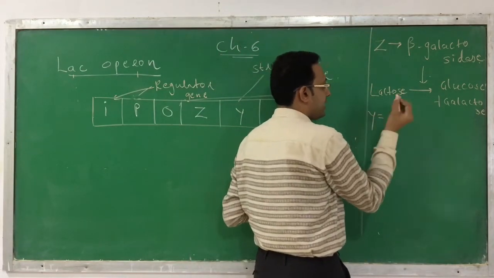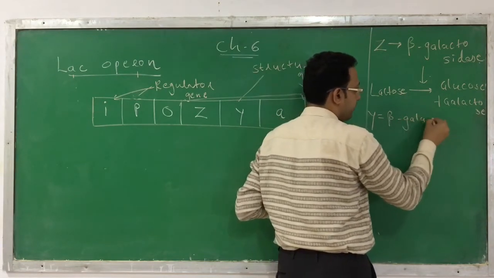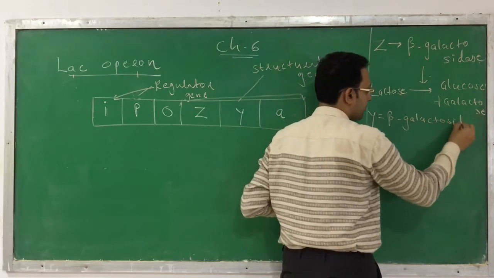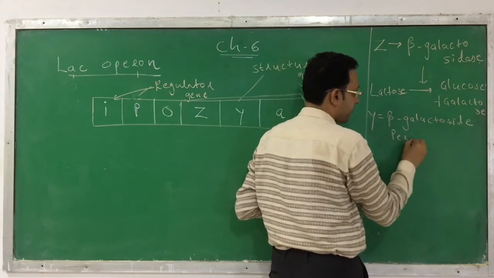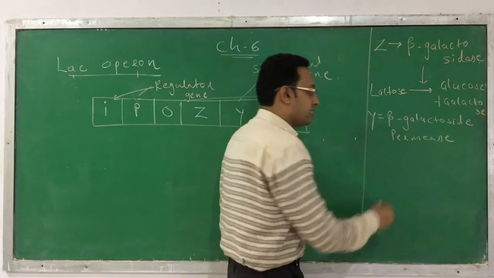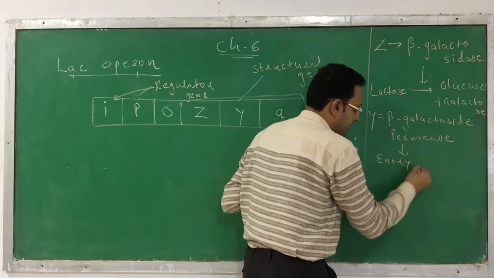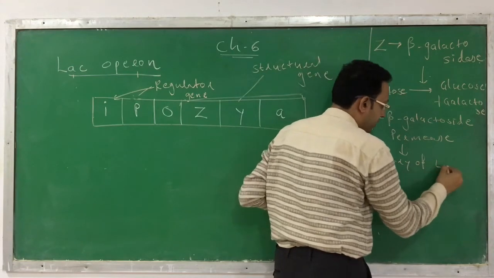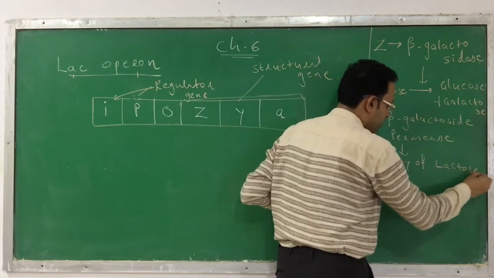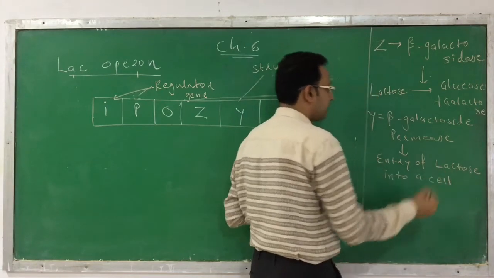Y? Y is for beta-galactoside permease. It is required for entry of lactose into the E. coli cell.